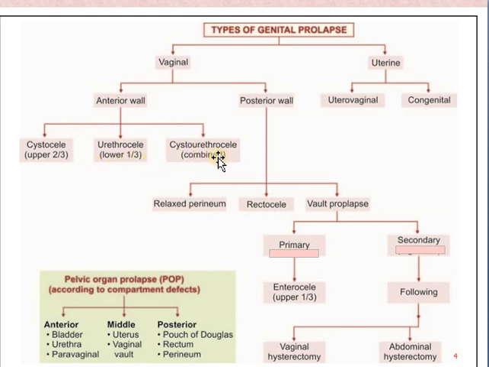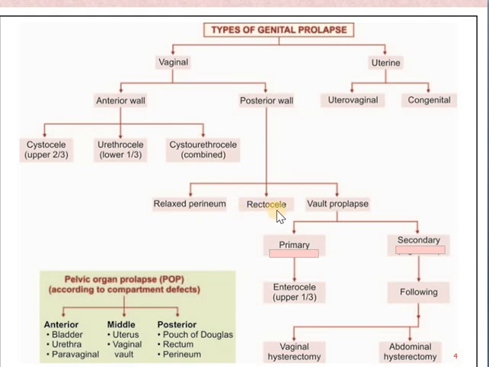Next is cystourethrocele. Cystourethrocele is nothing but when there is prolapse of the urethra and bladder both, then we call it cystourethrocele. Then next is the posterior wall. So what happens in the posterior wall? It can be understood in three ways. One is relaxed perineum. What is relaxed perineum? This is very commonly found in mid-age women, and it happens mainly after childbirth. After childbirth, the perineum will be a bit relaxed, or after repetitive coital acts.